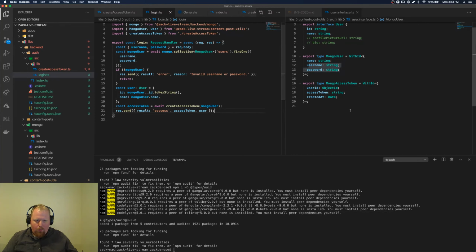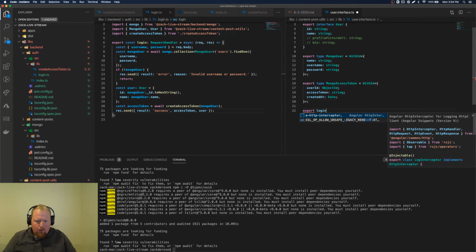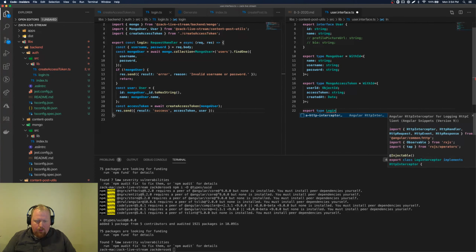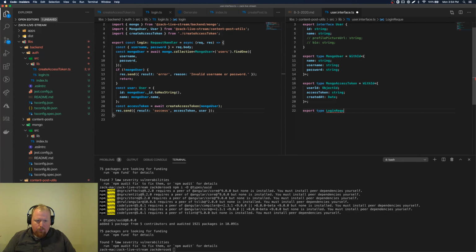So there we go. Well, while we're looking at this, let's create our interface here inside of the user stuff. So we're going to export a login interface. Let's make it a type actually. Login response body. So this is going to be one of two things.